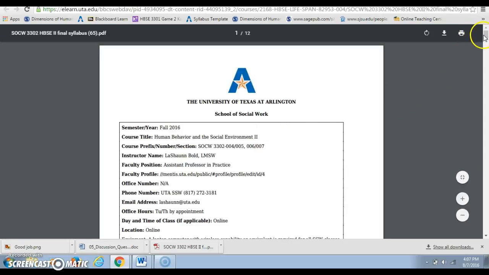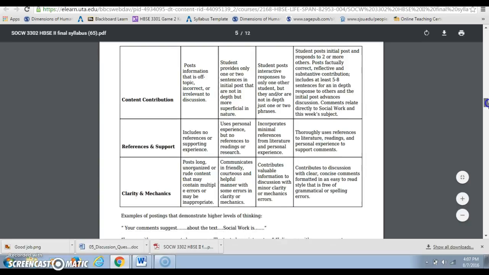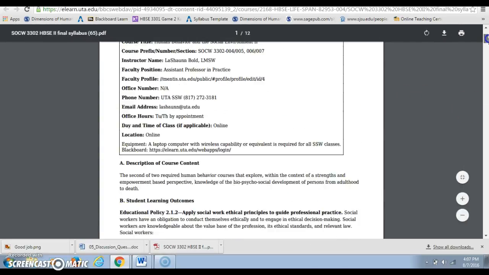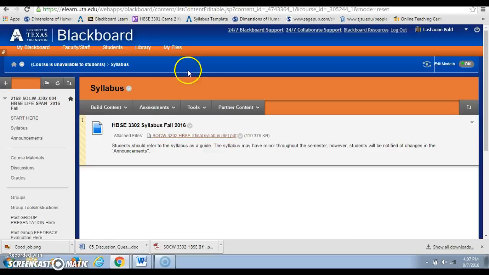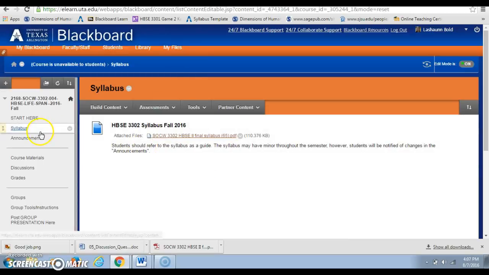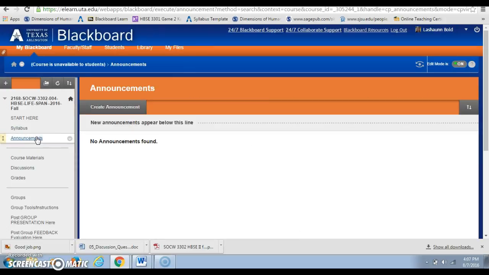I know that that's where the syllabus is. I can click there and scroll down and see the whole syllabus, and I'm going to do a special video here in a minute of the syllabus, so you won't need to worry about that right now, but that's where it is. Also, announcements. Very, very important space here for announcements.